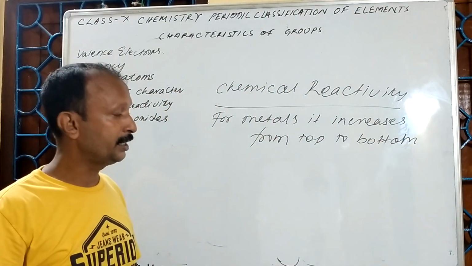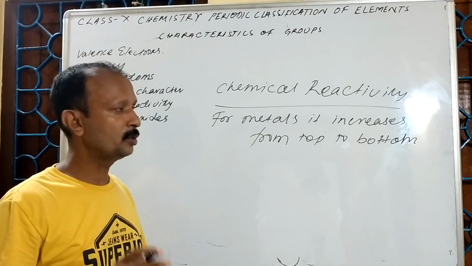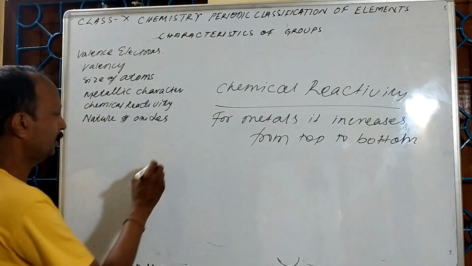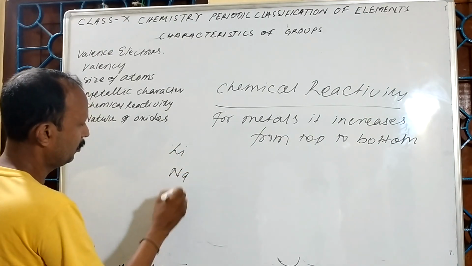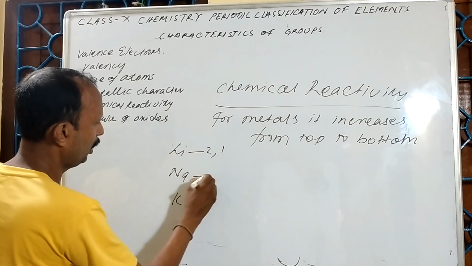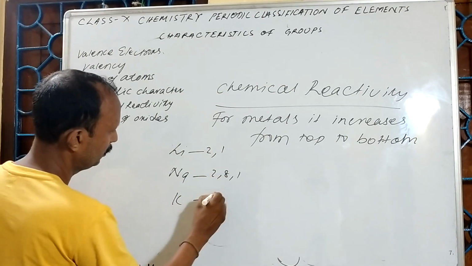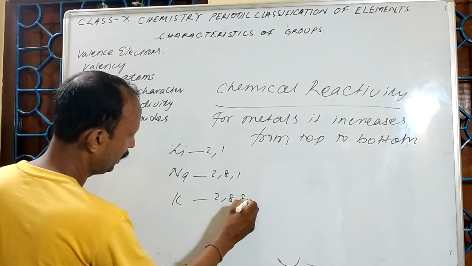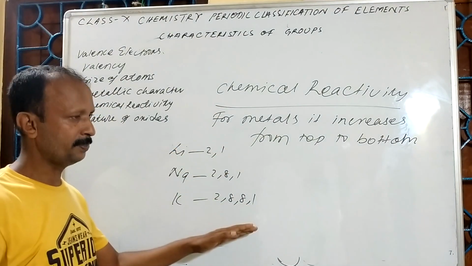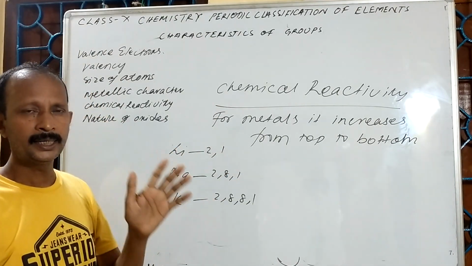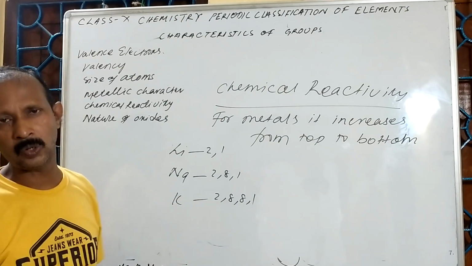For metals, it increases from top to bottom. How do you see that? For example, I gave lithium, sodium, potassium. Here 2,1, 2,8,1, 2,8,8,1. You see that whenever we are moving from top to bottom, it can easily lose the electron.